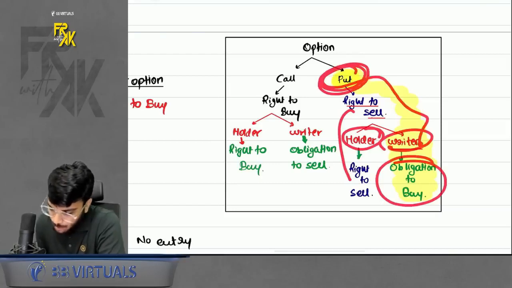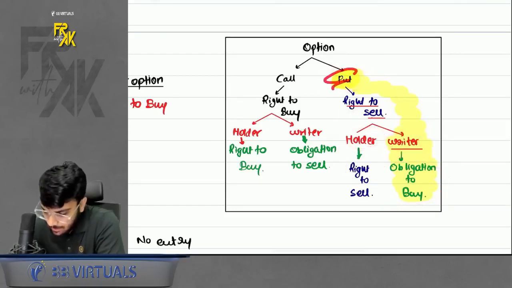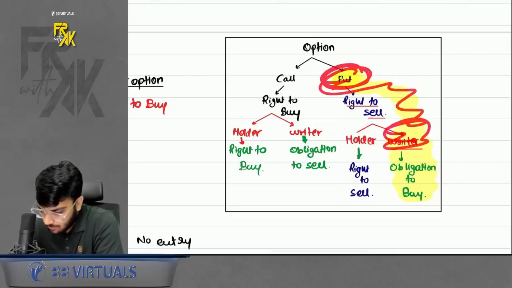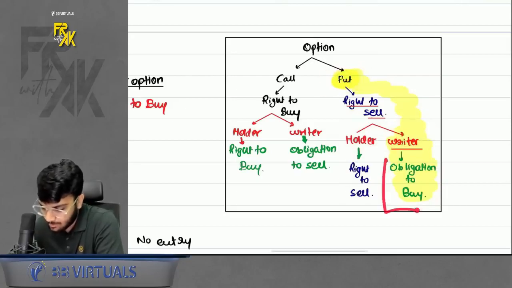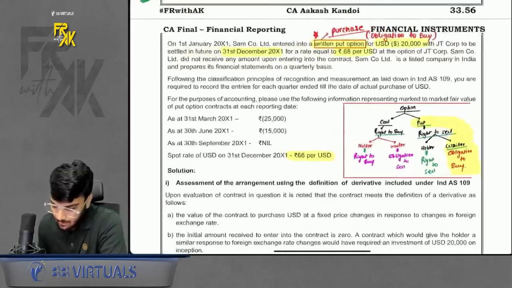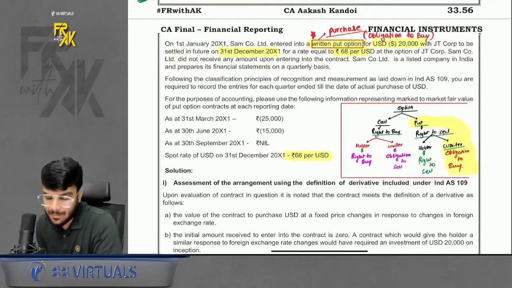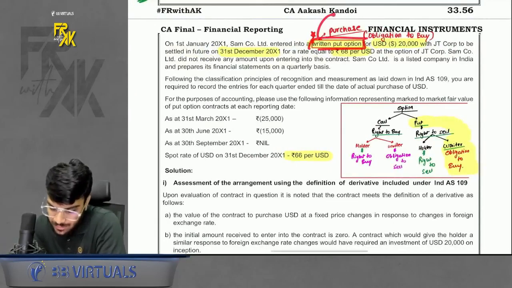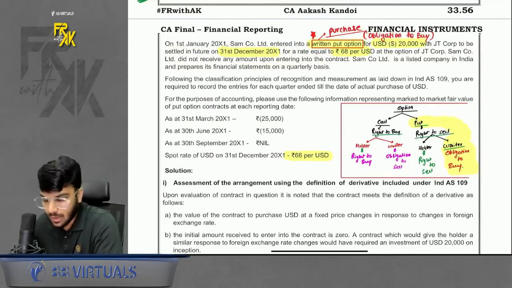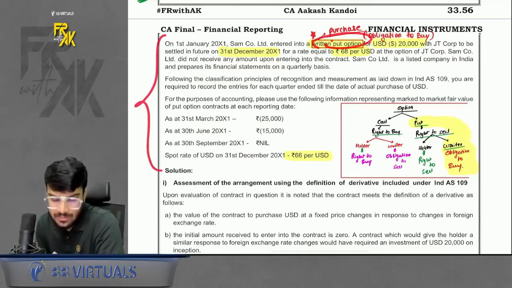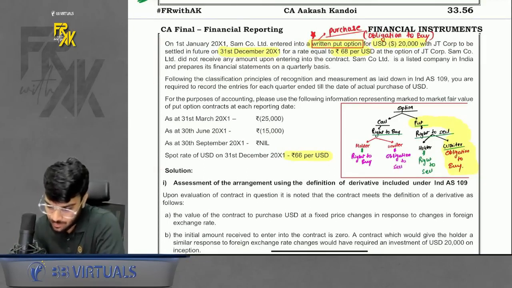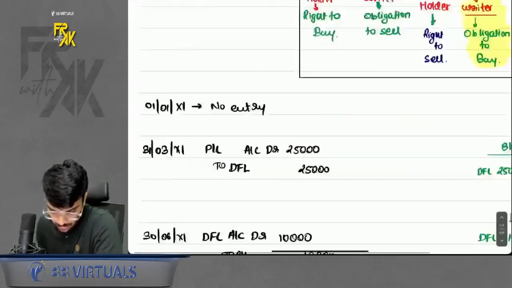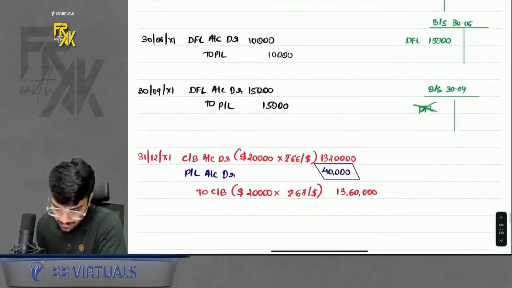So when I say return put option, just refer to this column. Return put option, writer of the put option. What does the writer of the put option have? He has obligation to buy. That means when they say instead of directly purchase, they might write return put option. So this also directly means purchase only, obligation to purchase. If it is a purchase contract, everything else is very much similar to illustration number 118. So focus only on this part in this question. Done. So this derivative part is done and dusted.